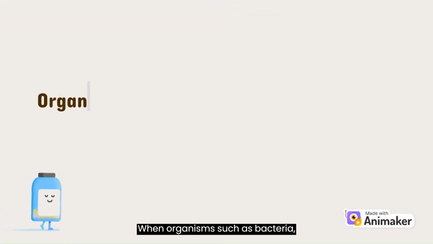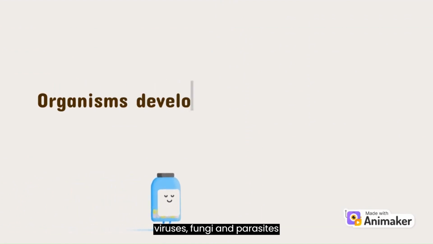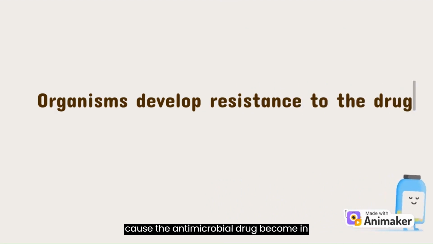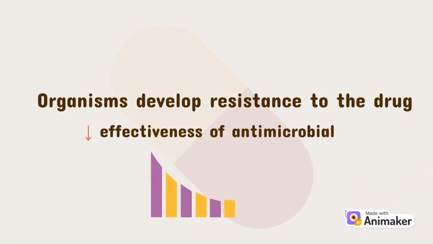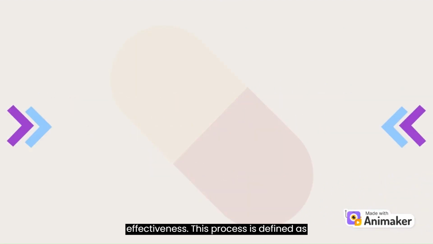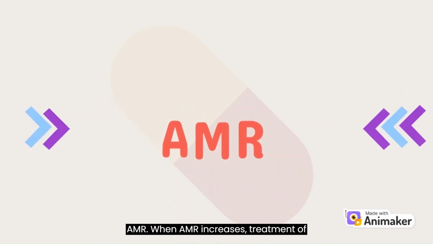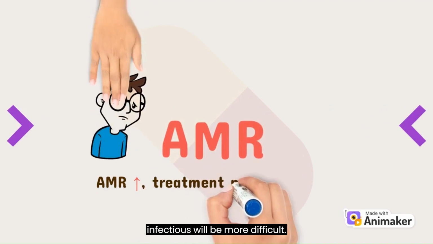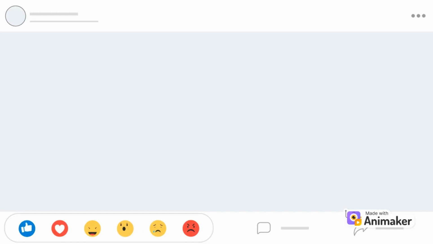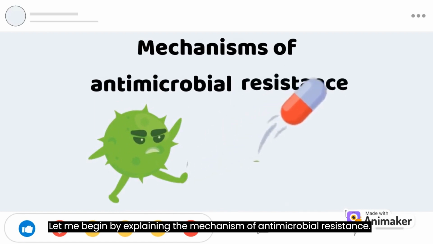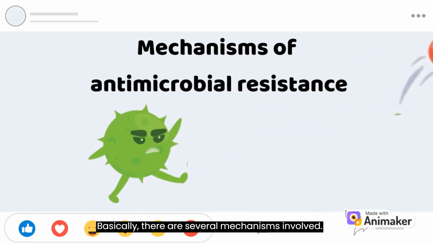When organisms such as bacteria, viruses, fungi, and parasites develop resistance to the drug, the antimicrobial drug becomes ineffective. This process is defined as antimicrobial resistance, or AMR. When AMR increases, treatment of infections becomes more difficult. Let me begin by explaining the mechanism of antimicrobial resistance. Basically, there are several mechanisms involved.